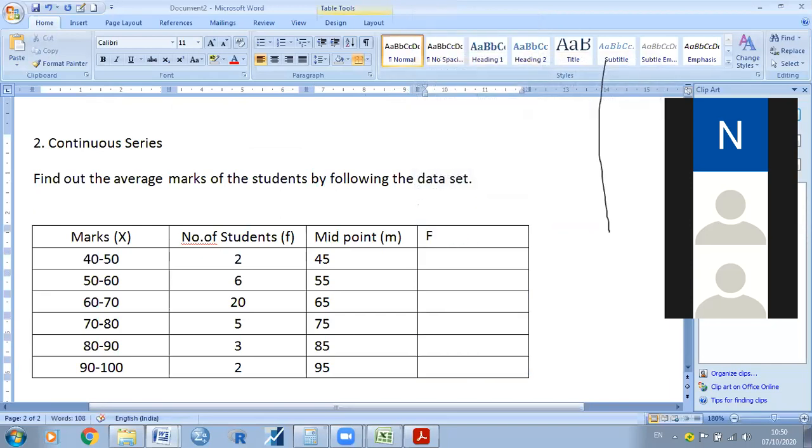So next to fm. So here f into m, 2 into 45. That 2 into, this star is nothing but here into 45. How much will you get? 90. Right? Then 6 into 55.